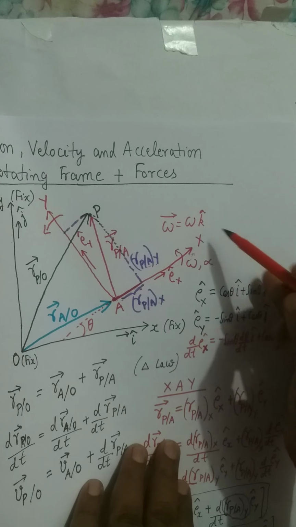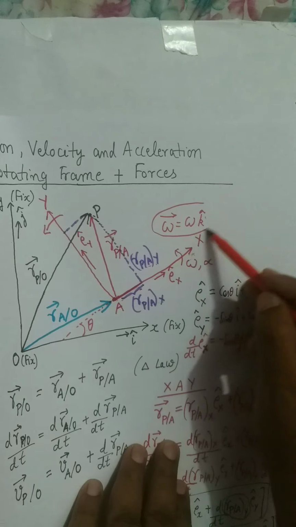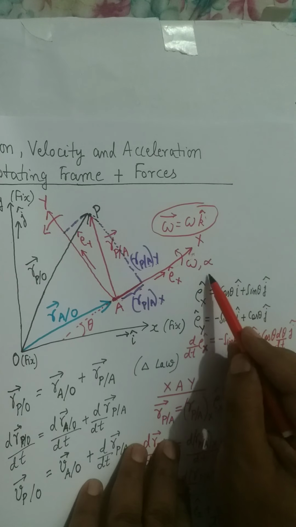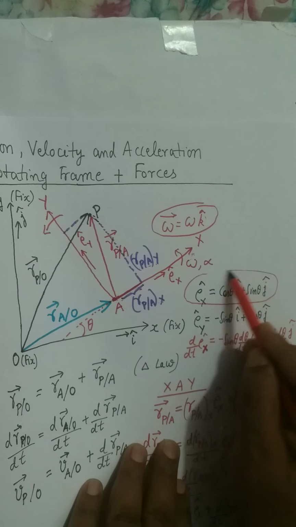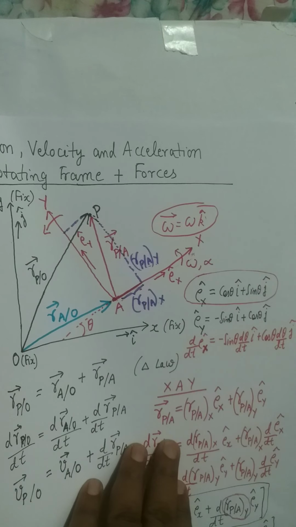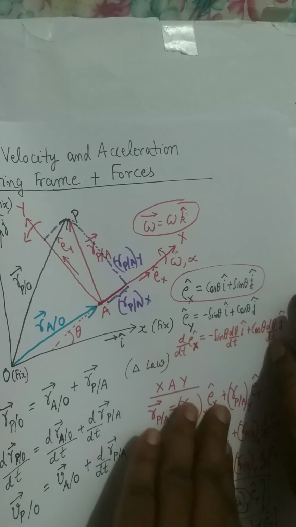Now this is omega k cap, and this is my Ex cap vector.